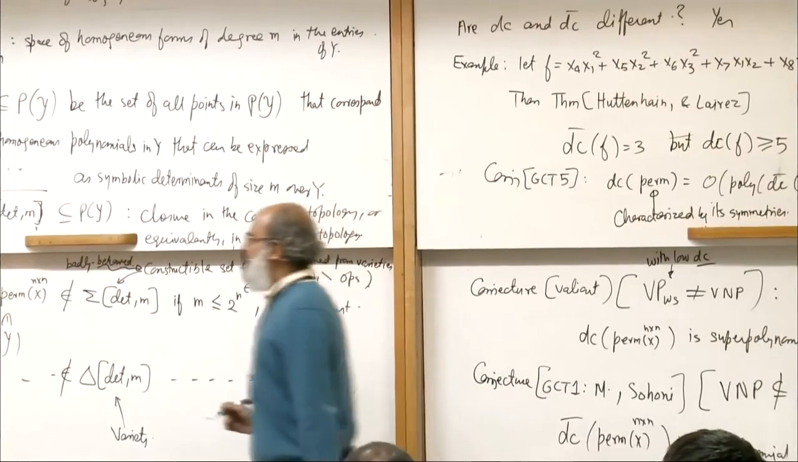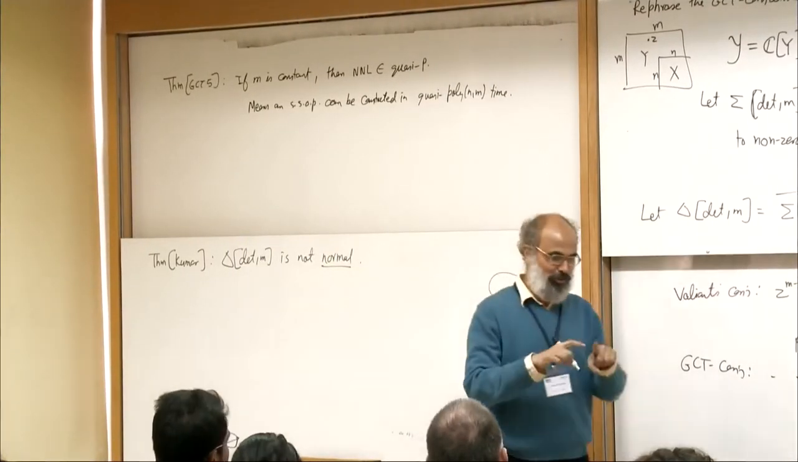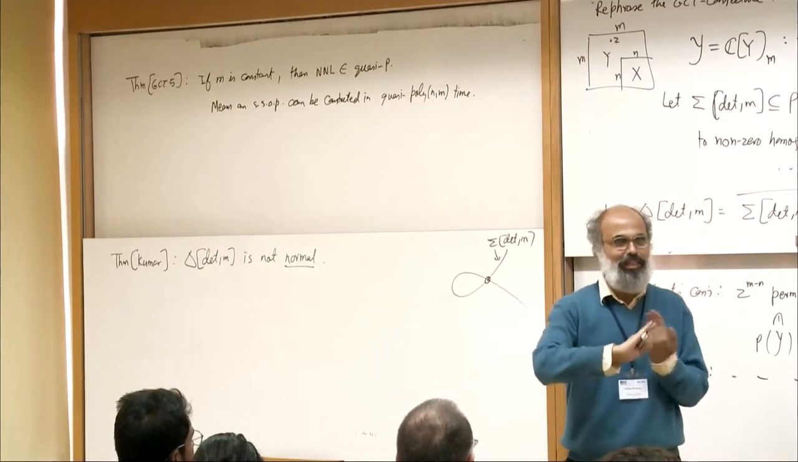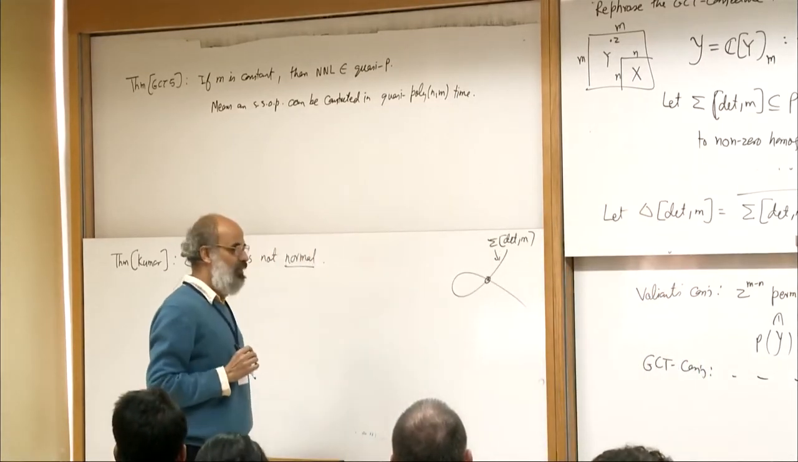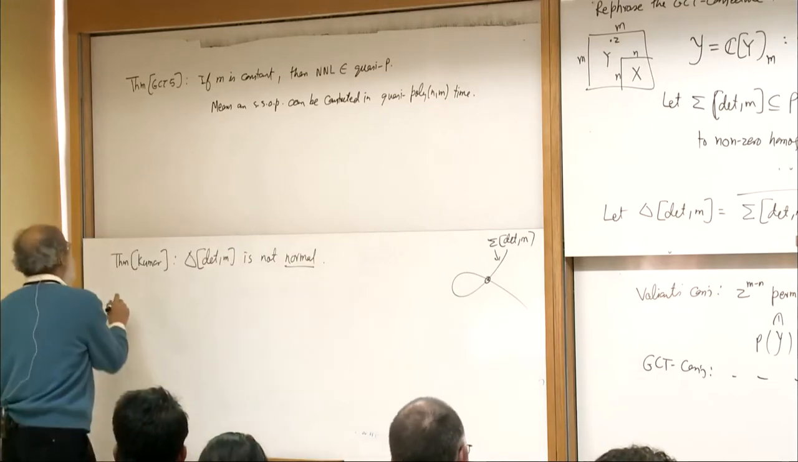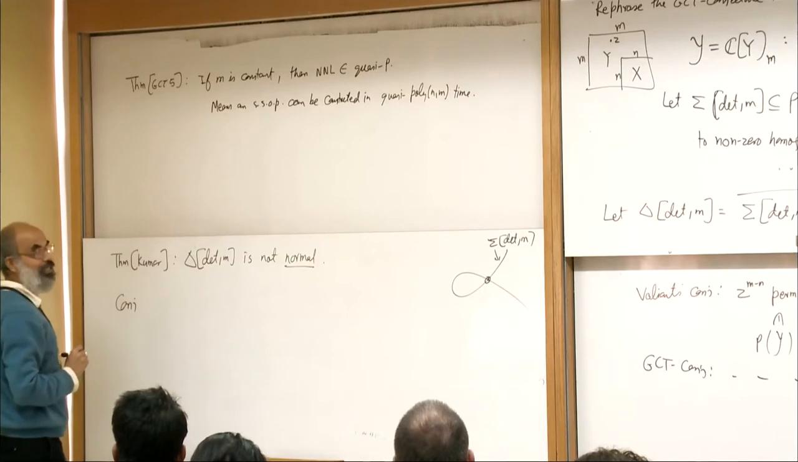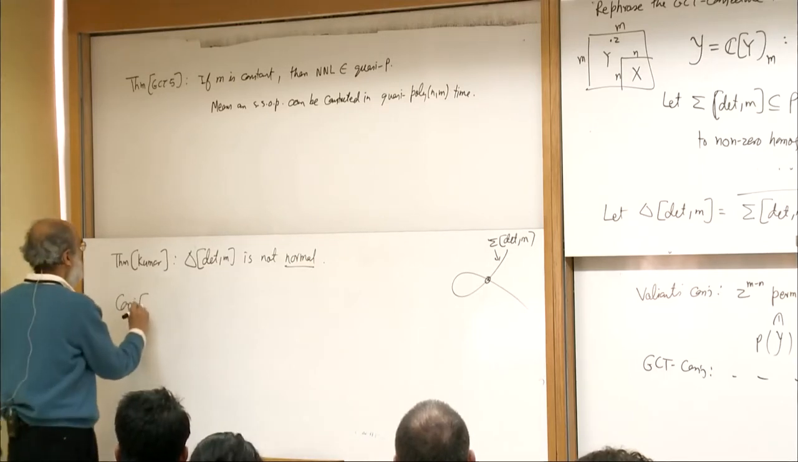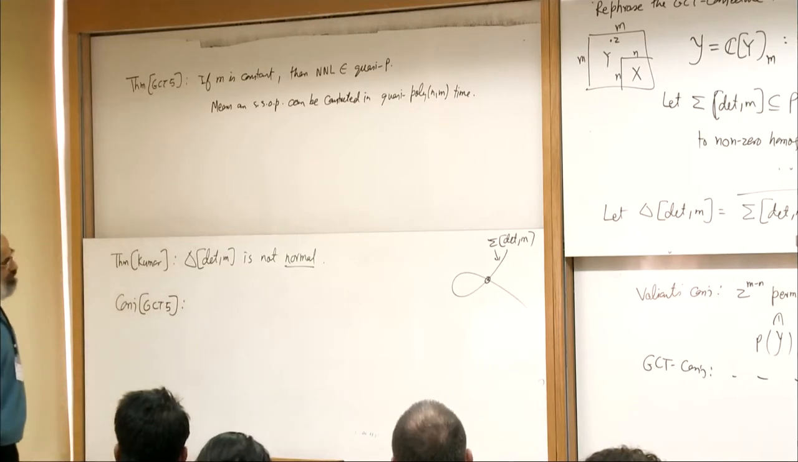Because what this says is that the singularities are not normal, which means that many sheets basically come there. So the extension problem is hard for that variety. It means that from the algebraic geometric point of view, the variety is not well behaved, and the conjecture in GCT5 is that from the complexity theoretic point of view also the variety is not well behaved.